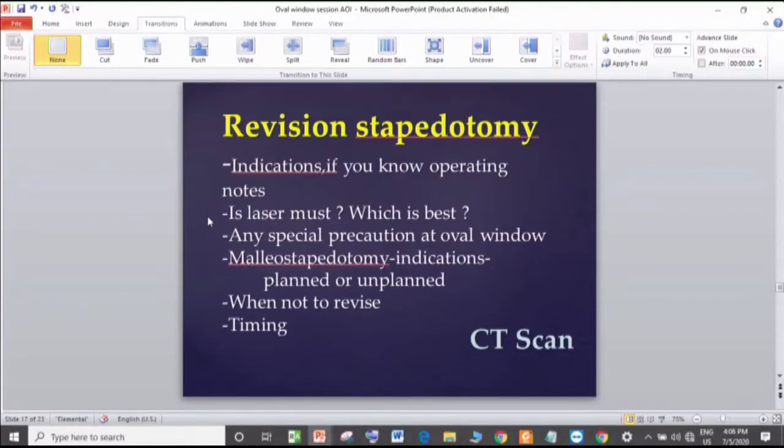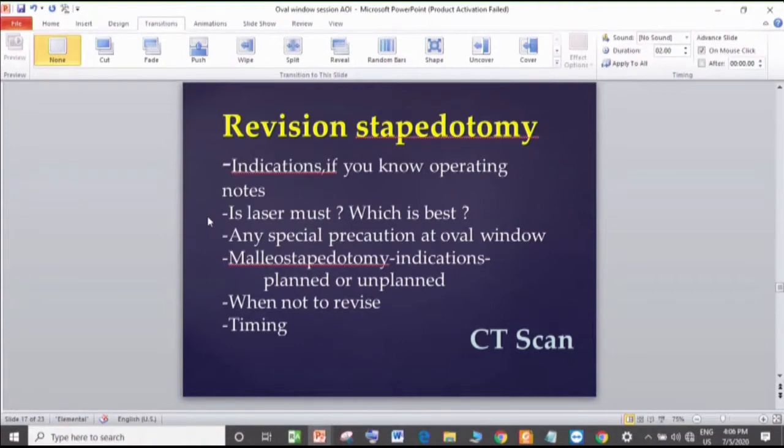Because there are certain things beyond your control in terms of giving results. Second, if in the previous findings the patient had a huge obliterative otosclerosis and is now coming back for revision, again I have to think twice, because those are otherwise the most difficult patients to treat.